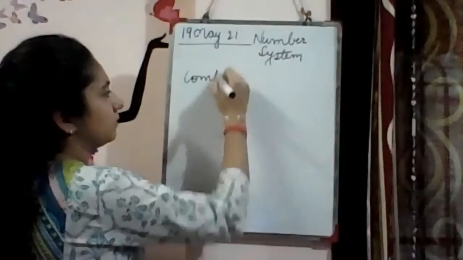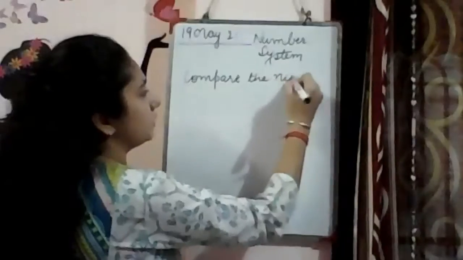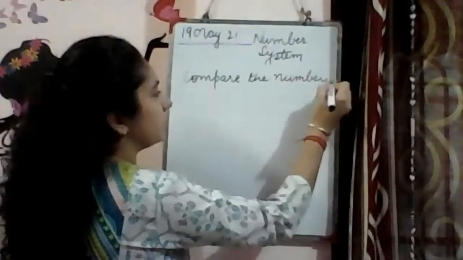Comparison. Compare the numbers. You know what is compare the numbers?